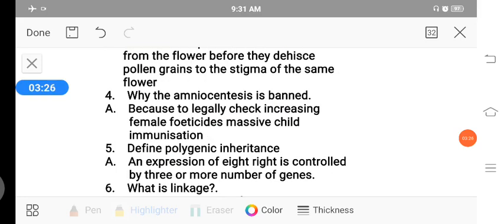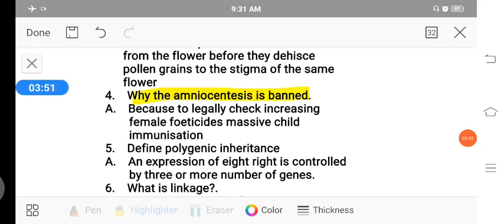Then the fourth question, why is amniocentesis banned? Amniocentesis is nothing but the detection of sex when the baby is present inside the womb of the mother. Why is it banned?